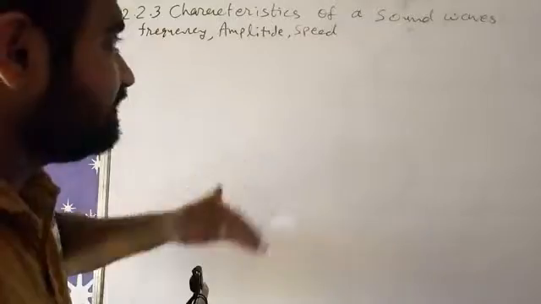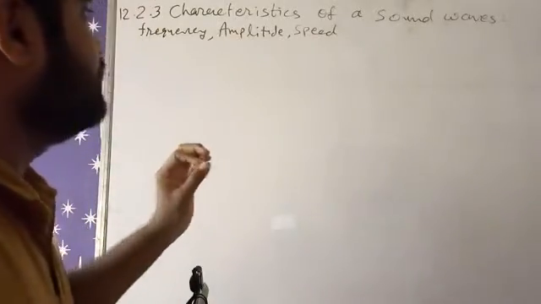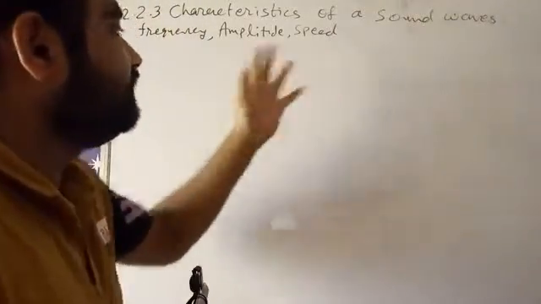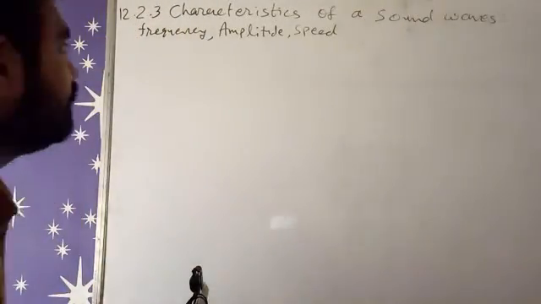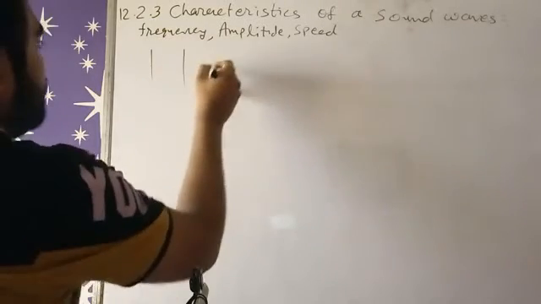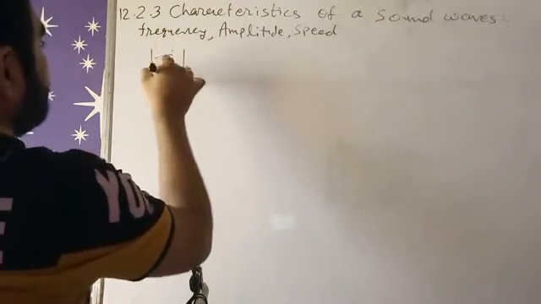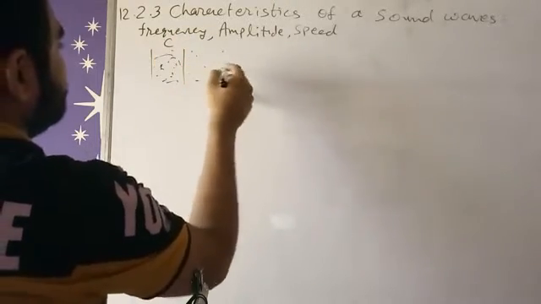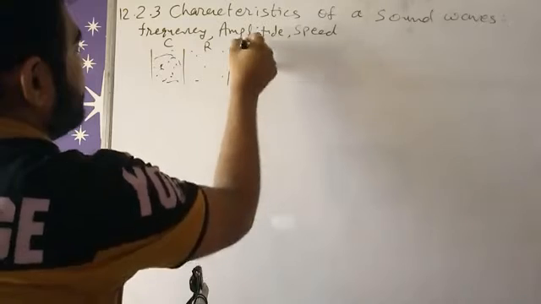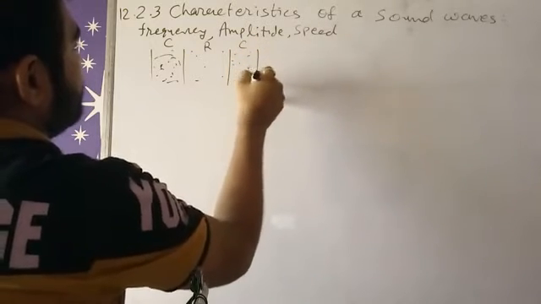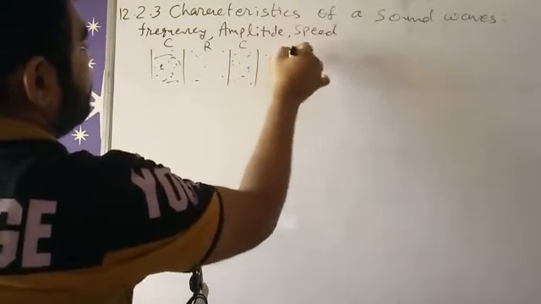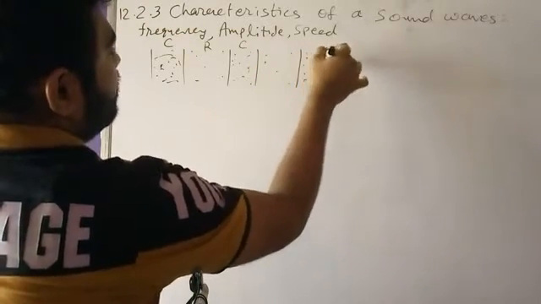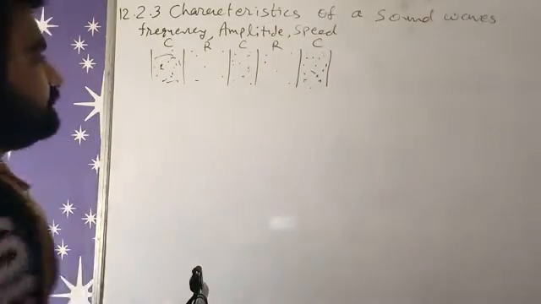Amplitude, the maximum displacement of that oscillation, is called amplitude. And speed, we know that the wave's propagating speed is known as speed. Now we know that there are two ways to propagate. One is through compressions. So this is compression, this is rarefaction. Again we are getting compressions, here rarefaction, here compressions, right? So this is how sound will propagate further and further.